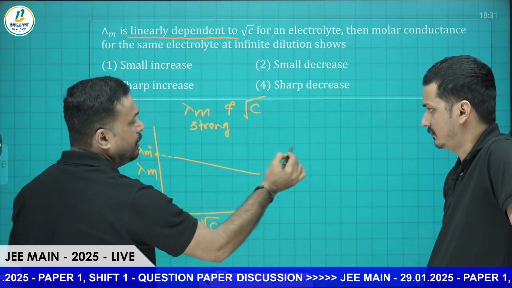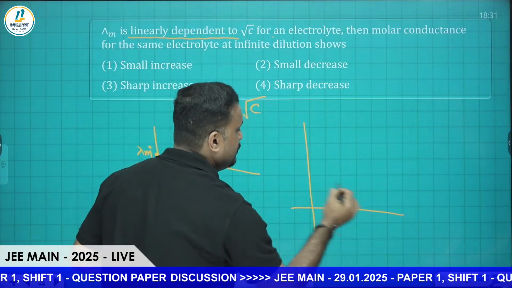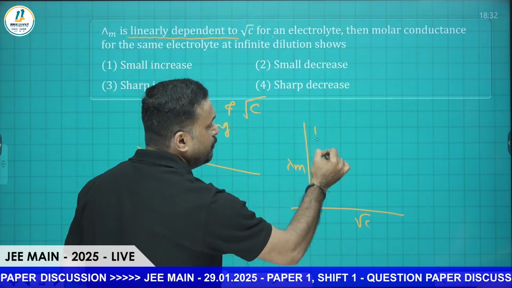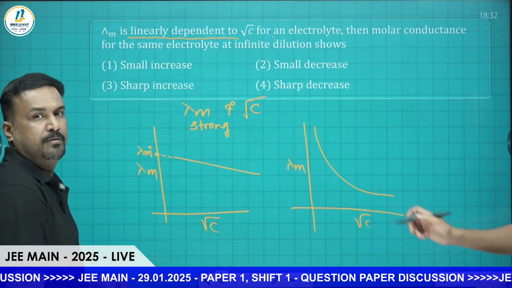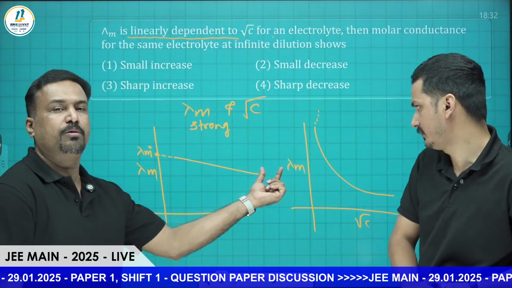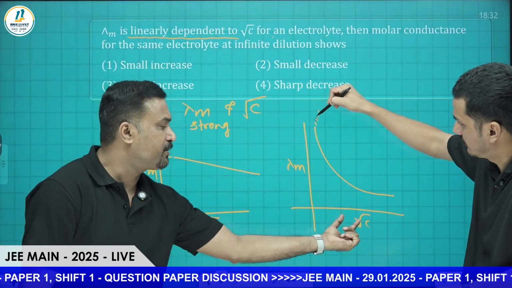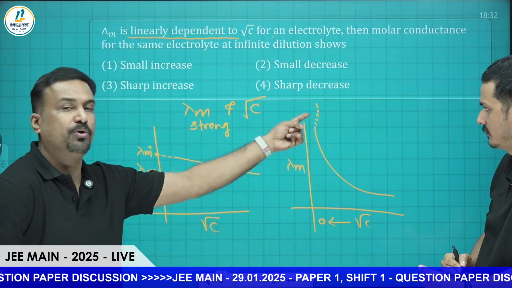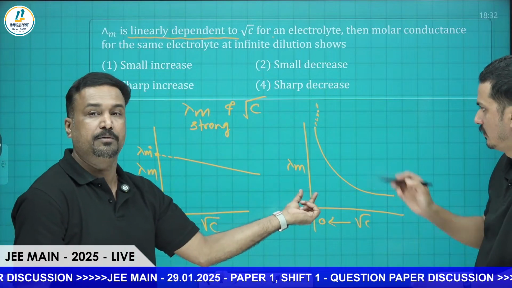For weak electrolyte, we will get a different one. If you take lambda m over here and root c, the value will come like this. When extrapolating, it won't touch here. That's why Kohlrausch's law is needed. There is no y-intercept, because when root c approaches 0, there is no y-intercept in case of weak electrolytes.